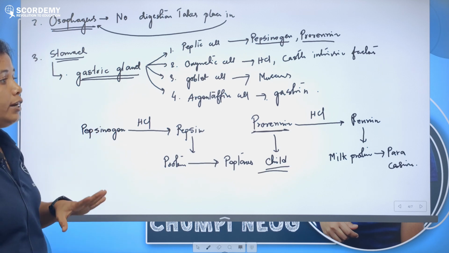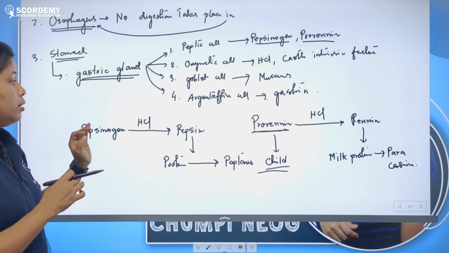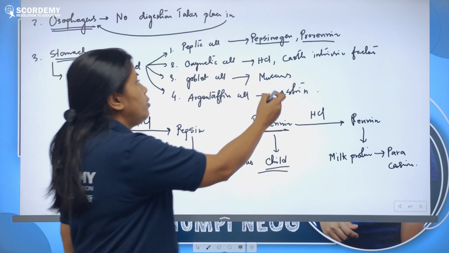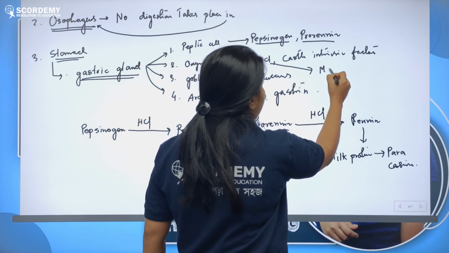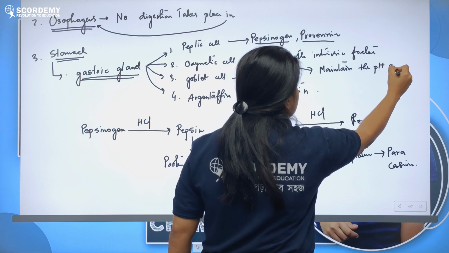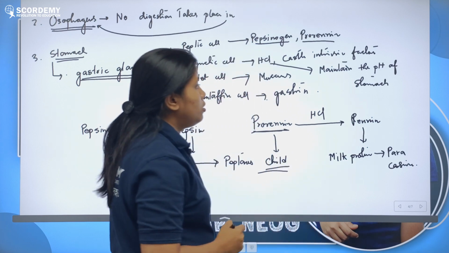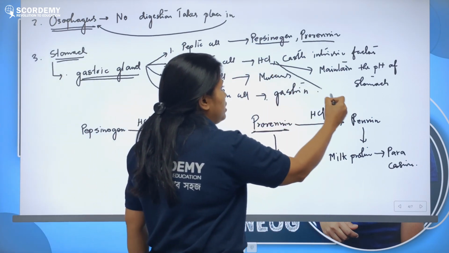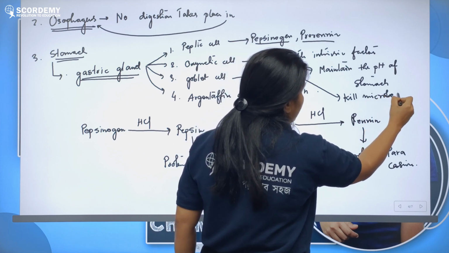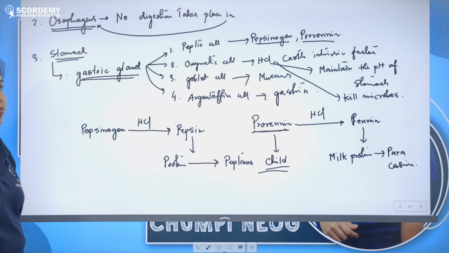So it is now clear what the function of hydrochloric acid is. What does hydrochloric acid do? It converts inactive enzymes into active form. This hydrochloric acid also maintains the pH of the stomach. The stomach maintains a pH of 2. Okay? Another important function is that it kills microbes. Since it is a strong acid, if there are any microbes in the stomach, it can kill them.